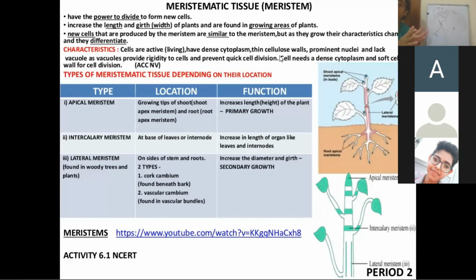Now, where the growth will take place, in those particular regions, you can find the presence of a tissue that is known as meristematic tissue. Then, the meristematic tissues are of different types, like by their presence and their location, you can segregate the meristematic tissue. We can segregate the meristematic tissue on the basis of their location. We are having apical, we are having intercalary, and we are having lateral.